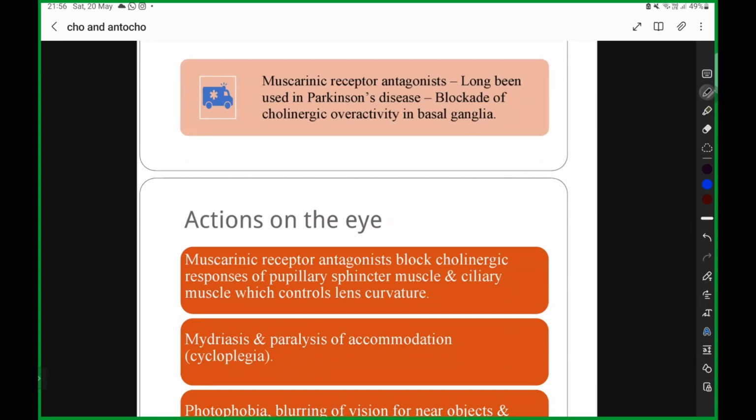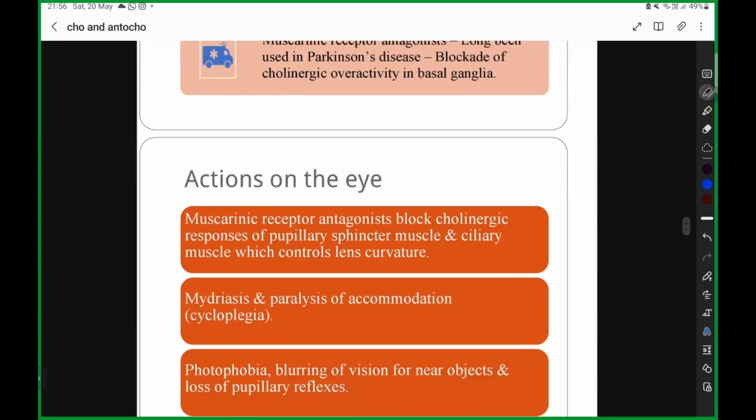But what did I say first? I said atropine, hyoscine. Now I am saying scopolamine. What is the difference? Both are the same. Scopolamine and hyoscine, both are the same. Remember, both are the same. Now coming towards the action on the eyes.